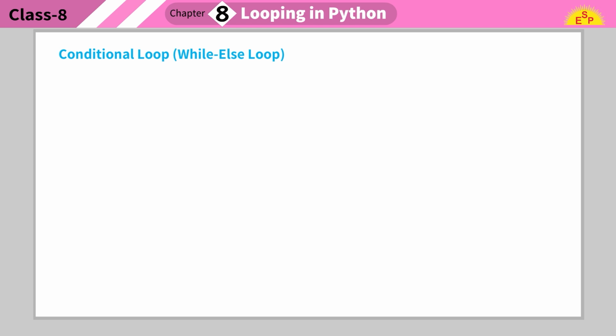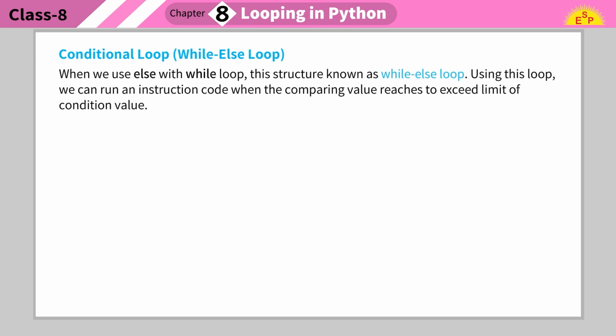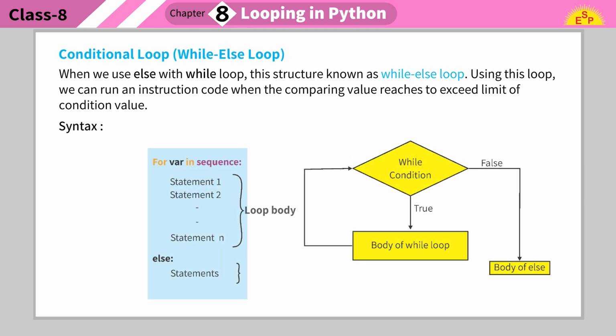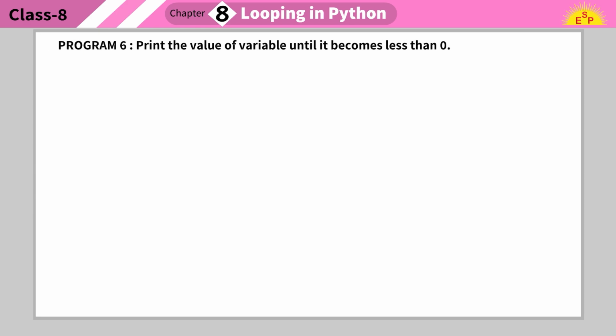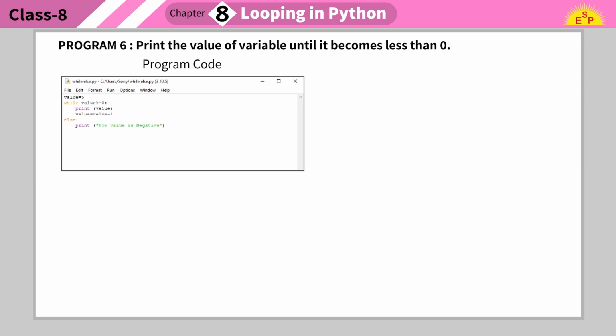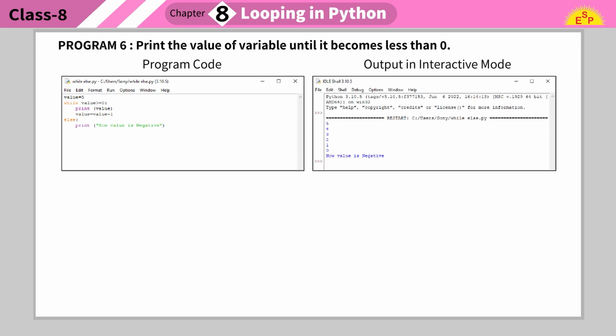Conditional loop: while-else loop. When we use else with a while loop, this structure is known as a while-else loop. Using this loop, we can run an instruction code when the comparing value reaches the exceed limit of the condition value. Syntax: while condition, loop body, else body. Program 6. Print the value of the variable until it becomes less than 0. Program code. Output in interactive mode.